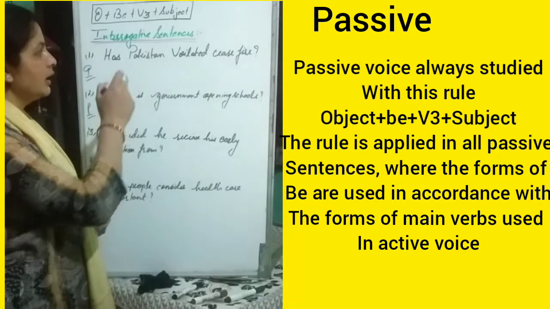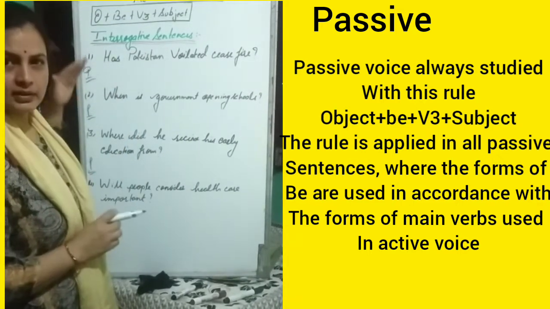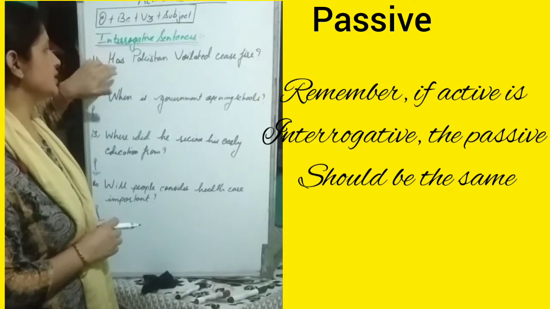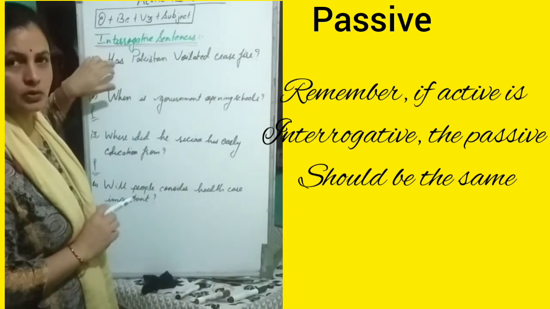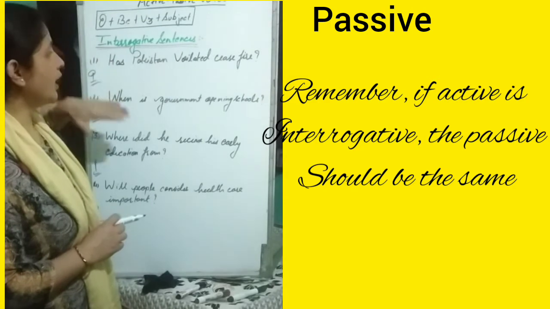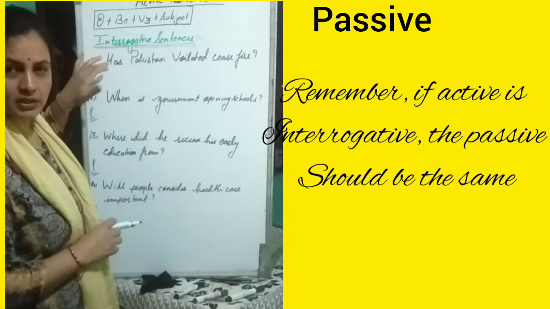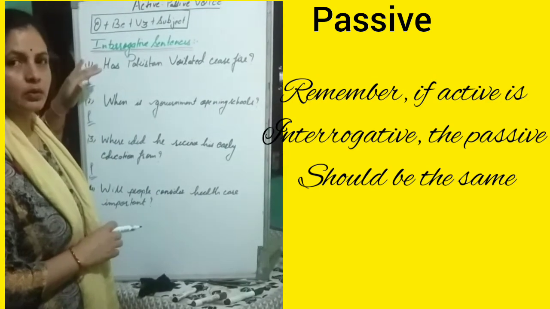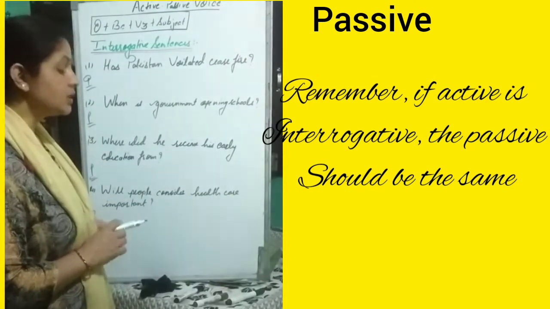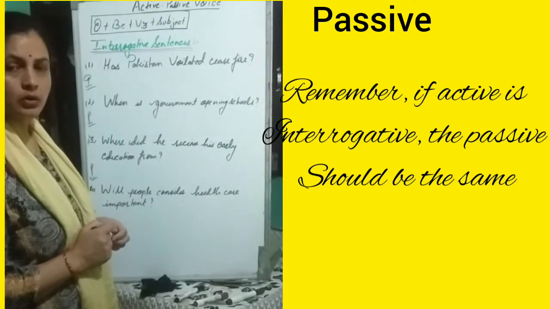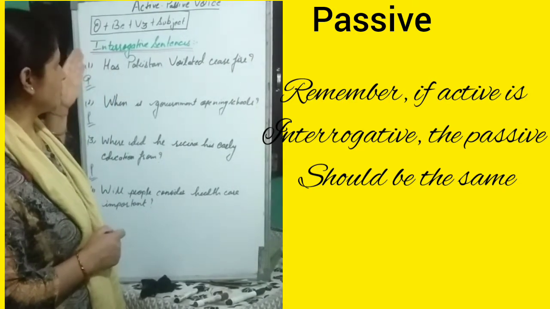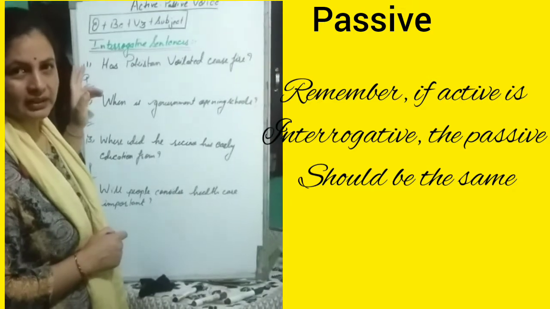Yes children, now here are the sentences of active voice, and all these sentences are interrogative sentences of active voice. Now we have to transform these interrogative sentences of active voice into passive voice interrogative sentences. But how do we recognize active voice sentences here? There are two important things, children.